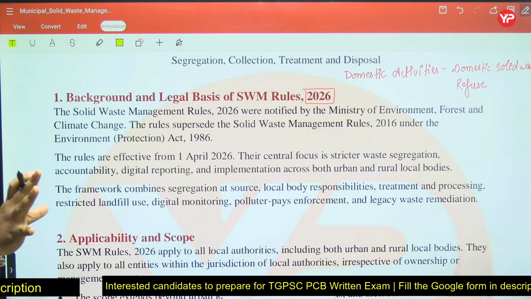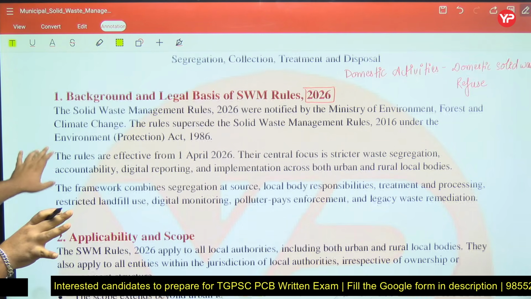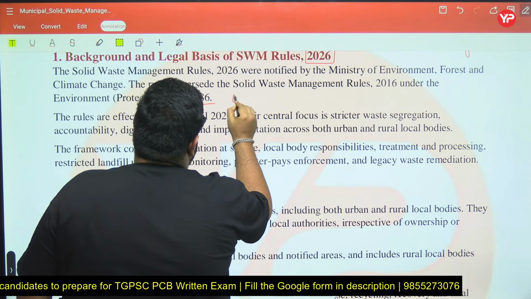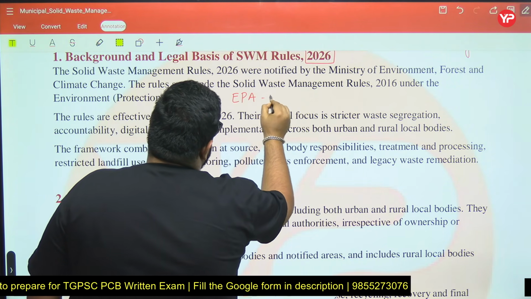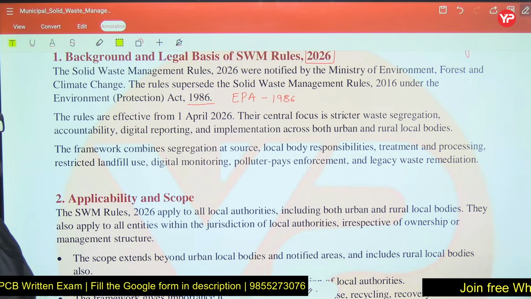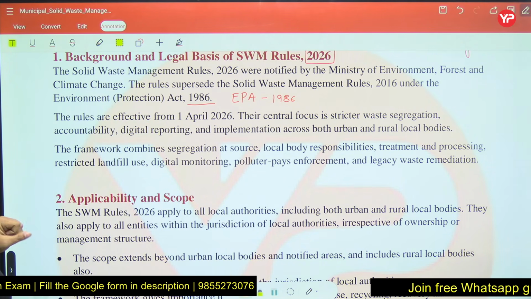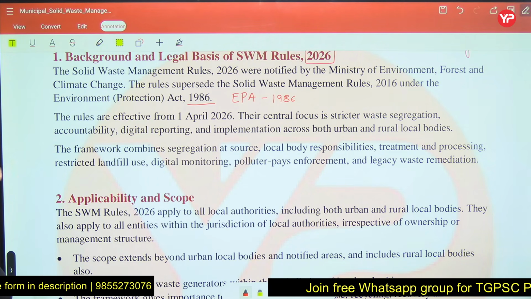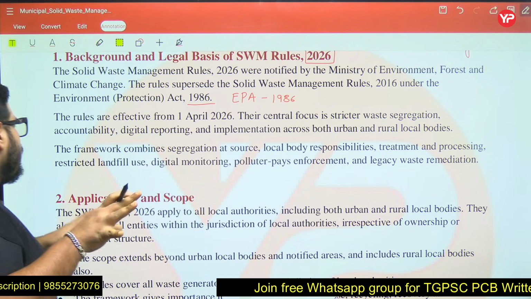These rules supersede the earlier solid waste management rules under the Environmental Protection Act, EPA, 1986. Under EPA, all these rules come. These rules are effective from April 1st 2026. Their central focus is stricter waste segregation, accountability, and implementation across both urban and rural local bodies.